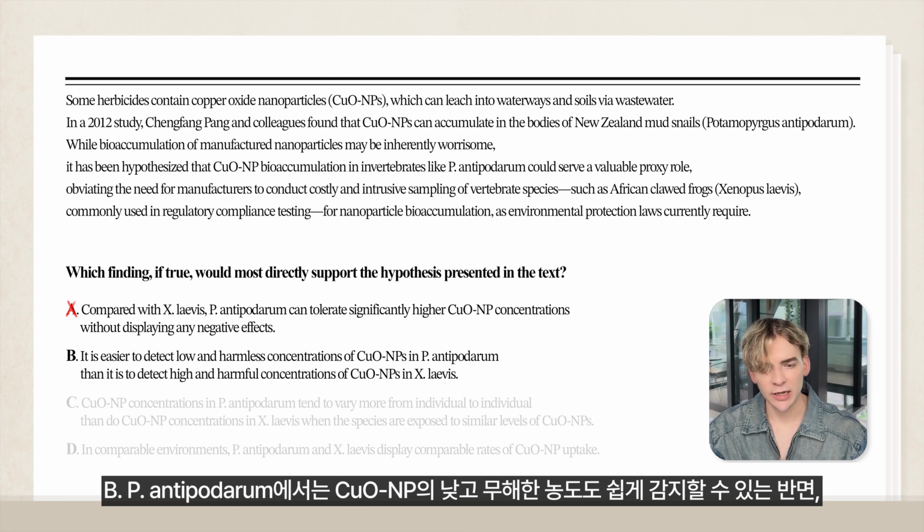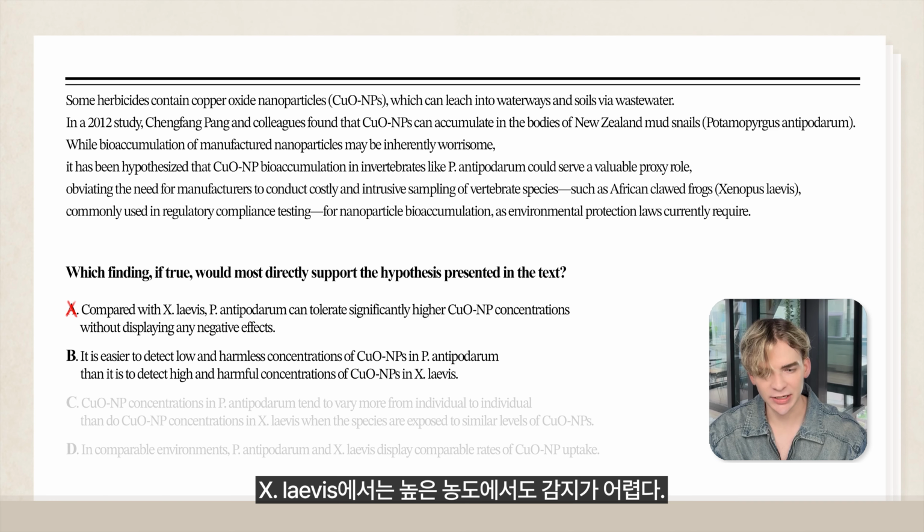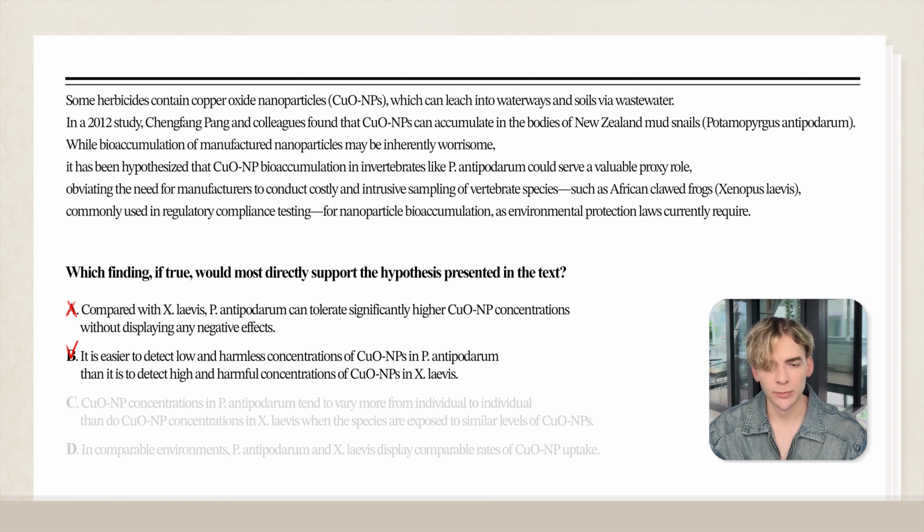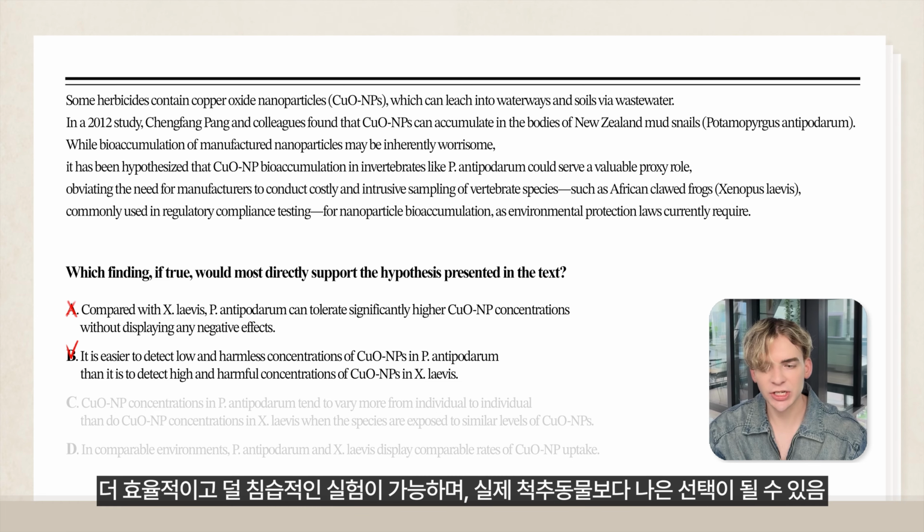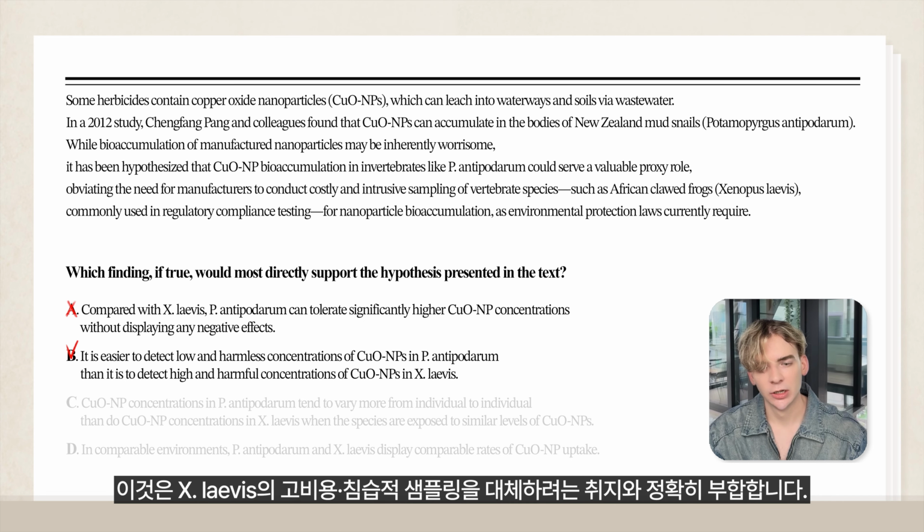And then let's look at B. It is easier to detect low and harmless concentrations of CuONPs in P. antipodarum than it is to detect high and harmful concentrations of CuONPs in X. laevis. So this would be right. And why would it be right? Because it supports the idea that P. antipodarum could be a more sensitive, efficient, and ethical testing tool, making it a better proxy overall. So this aligns directly with the motivation to replace costly and intrusive sampling of X. laevis.